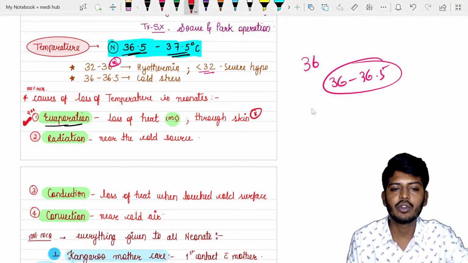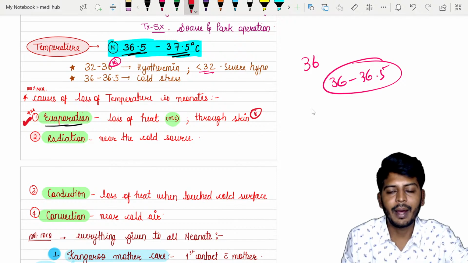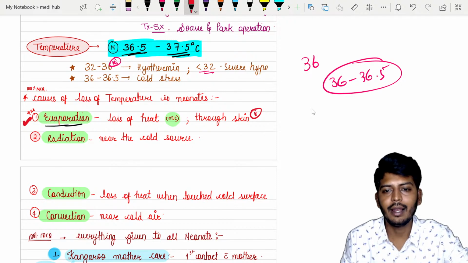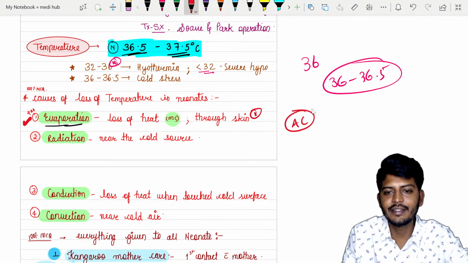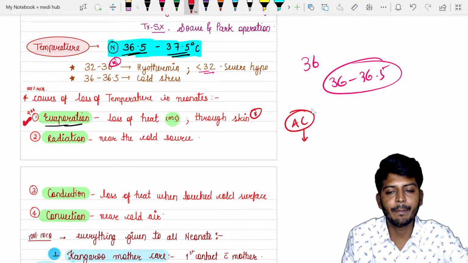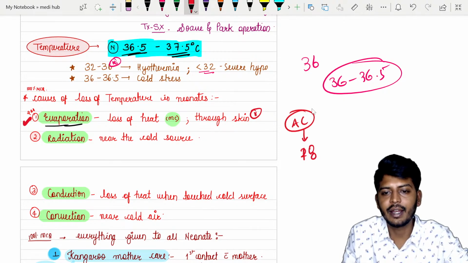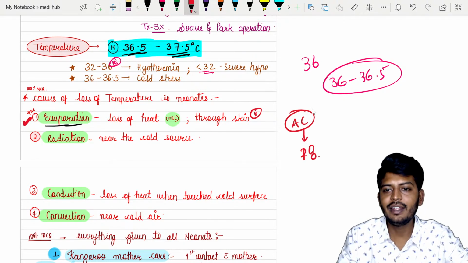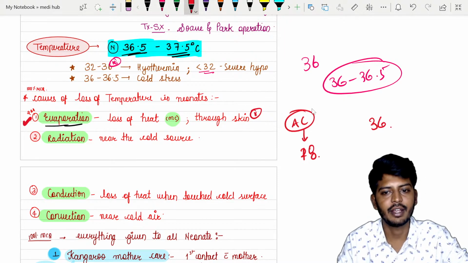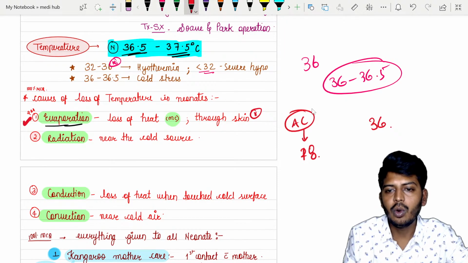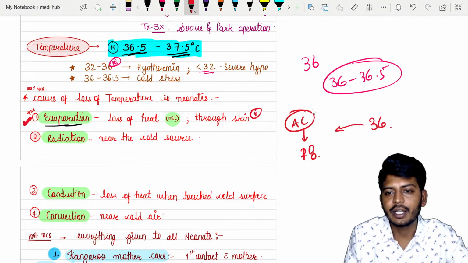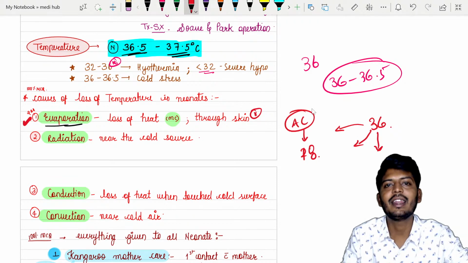Then there is one more thing: radiation, meaning near a cold source. What do I mean by this? It is very easy to understand. For example, here is the AC. The AC is giving a temperature of 18 degrees centigrade. Your body has a temperature of 36 degrees centigrade. Now what will your body do? The body will give away the heat. The body will radiate the heat.